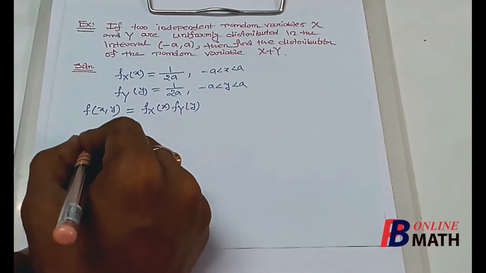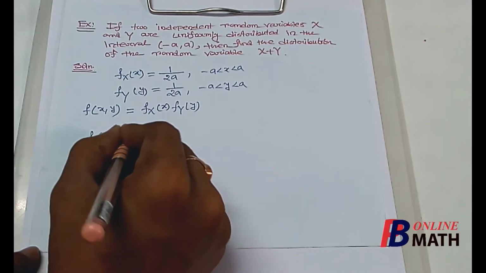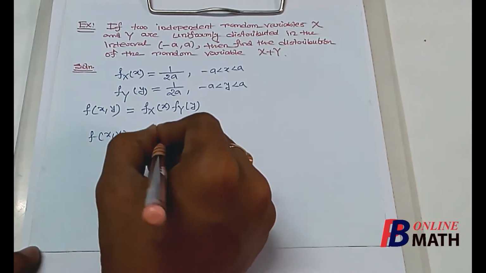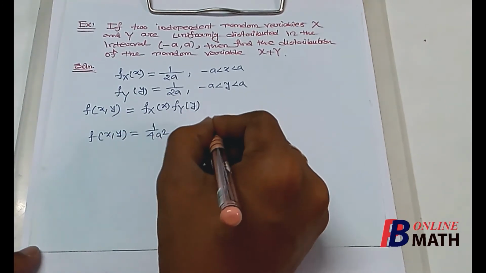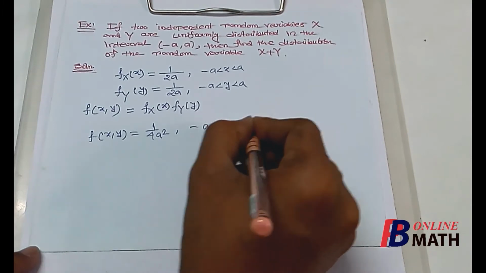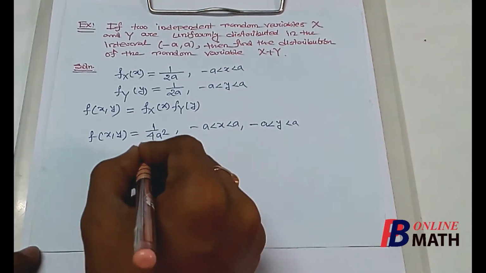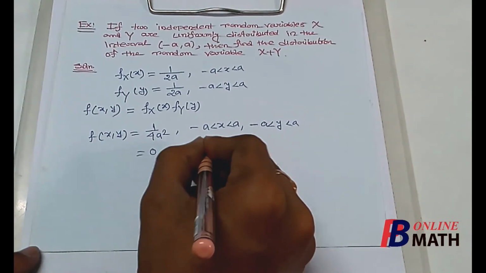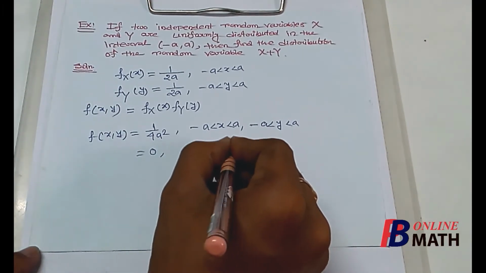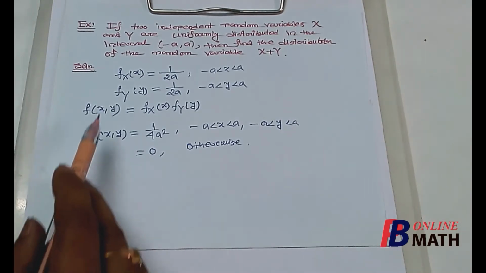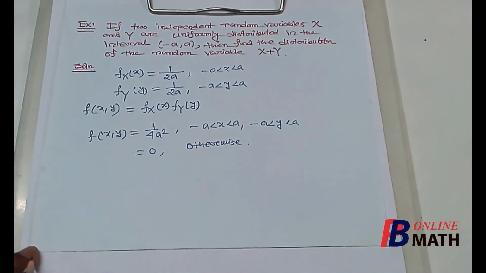Here we find that f_XY will be 1 by 2a into 1 by 2a, that means 1 by 4a square if x varies from minus a to plus a and y varies from minus a to plus a, and 0 otherwise. So this is the joint PDF of the random variables x and y.